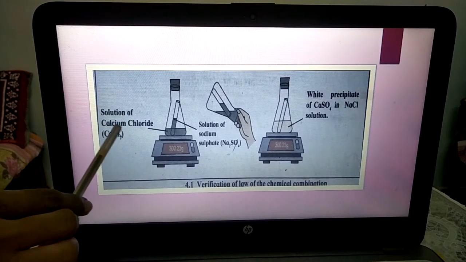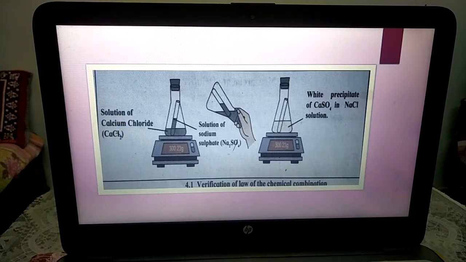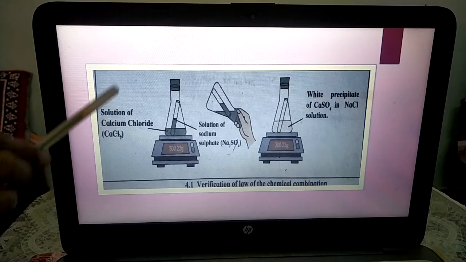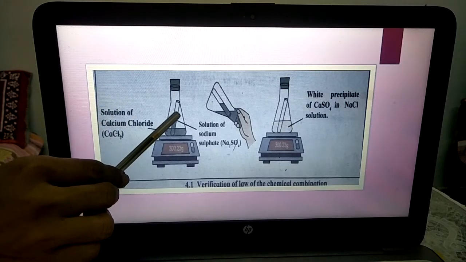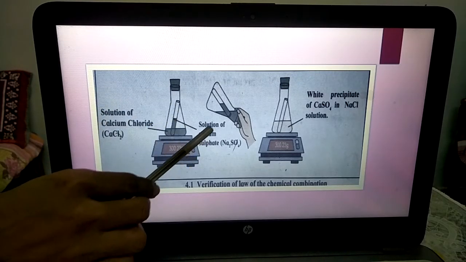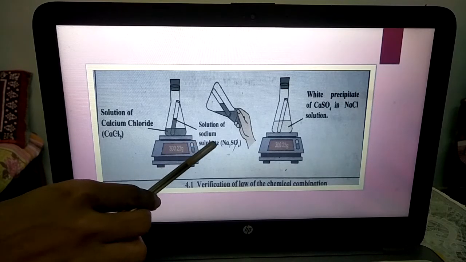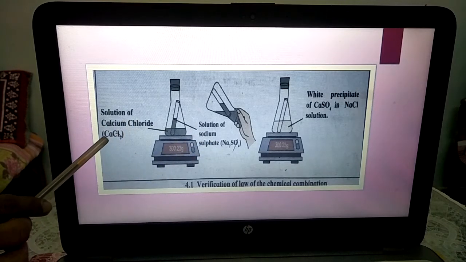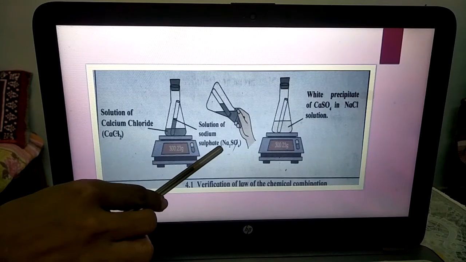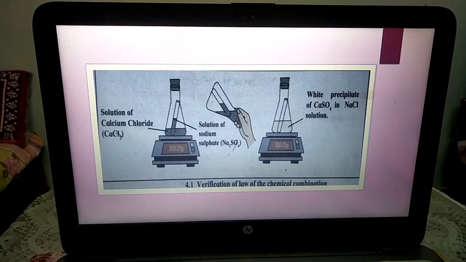When a solution of calcium chloride is taken in a conical flask, and a test tube filled with a solution of sodium sulfate is inserted, CaCl2 and Na2SO4, and you turn it upside down, the chemical inside the test tube mixes with the chemical in the conical flask.